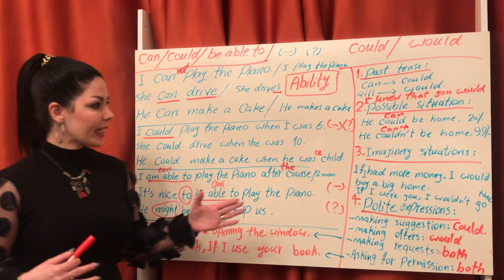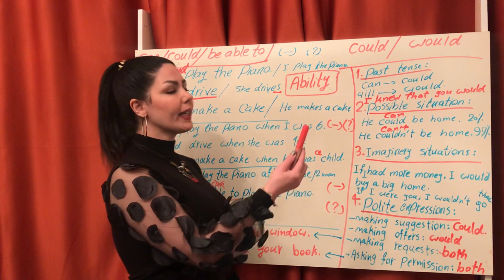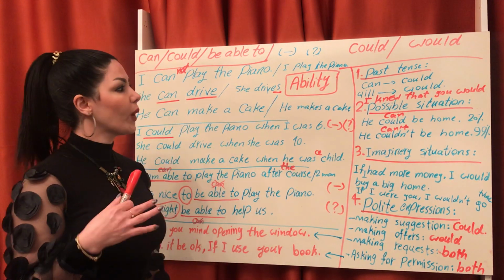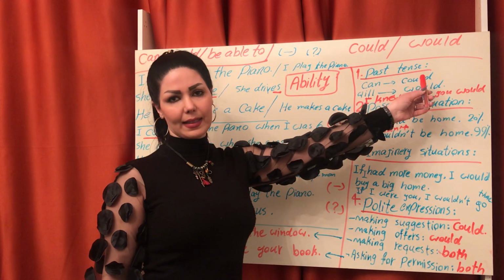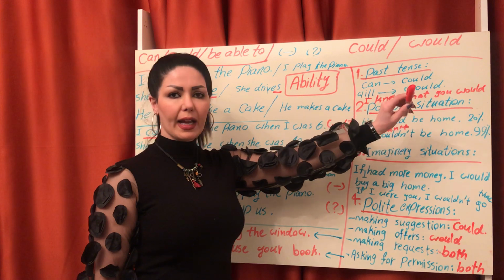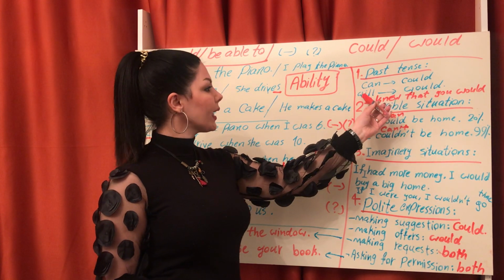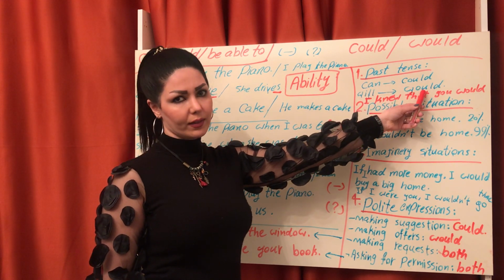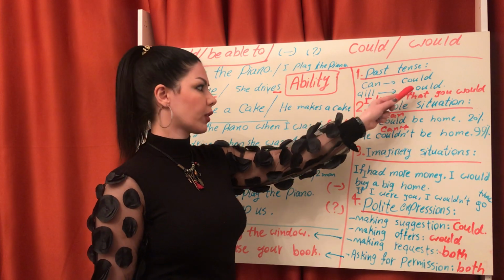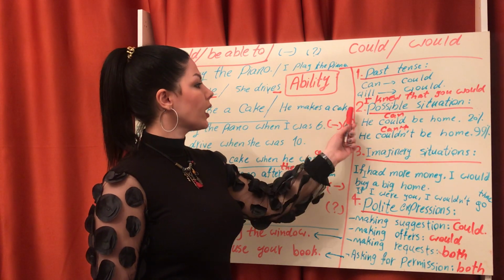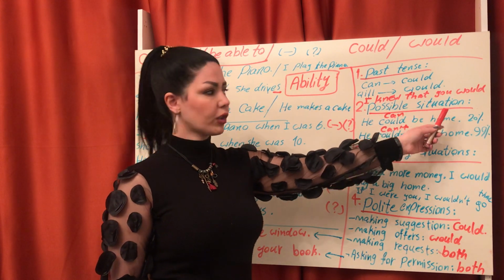Okay, so again, I tell you about could and would. When can we use could, when can we use would. Number 1, for past tense. Both of them we can use. Can, past tense, could. Will, past tense, would. Number 2, possible situation.